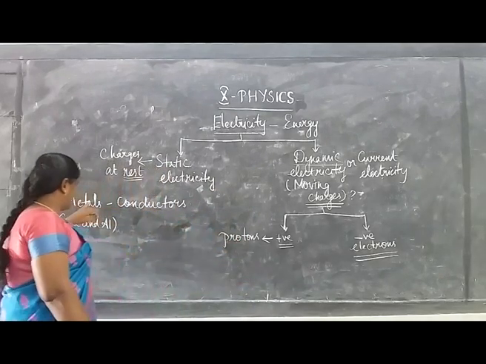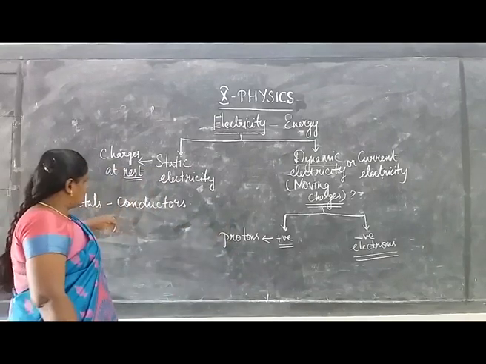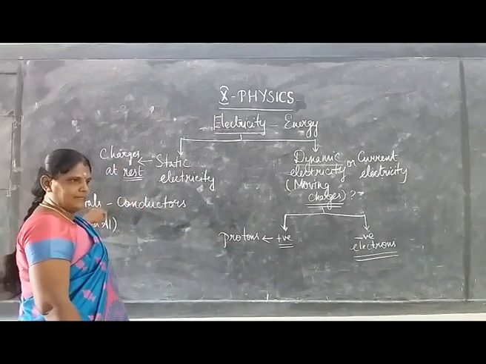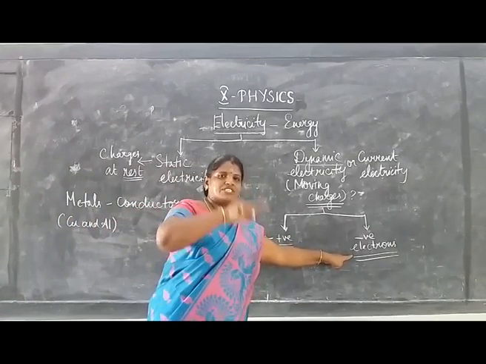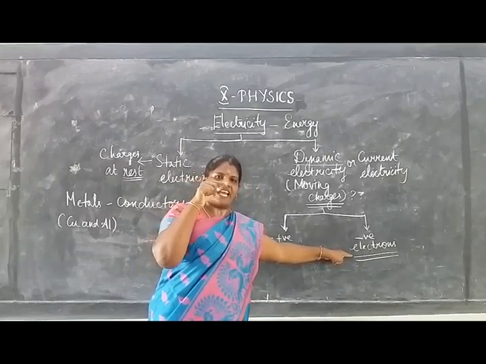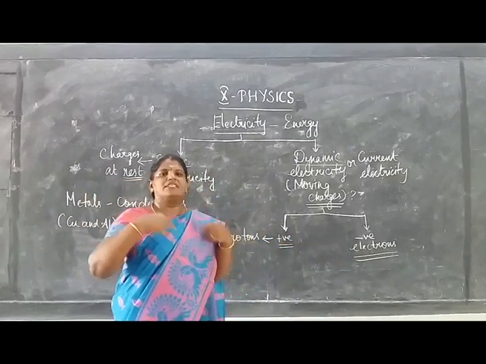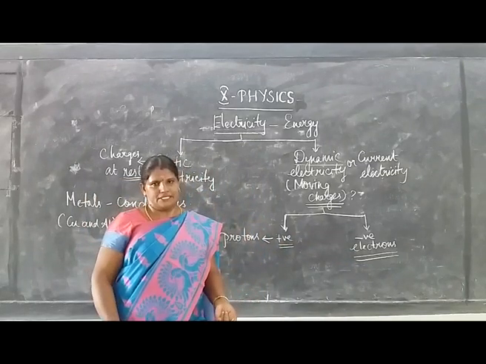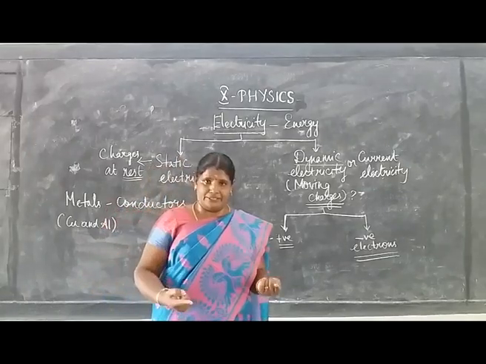So metals like copper and aluminum are conductors. Most metals have free electrons which can move randomly. When these free electrons move in a particular direction, that constitutes electricity, or we can say that constitutes electric current.